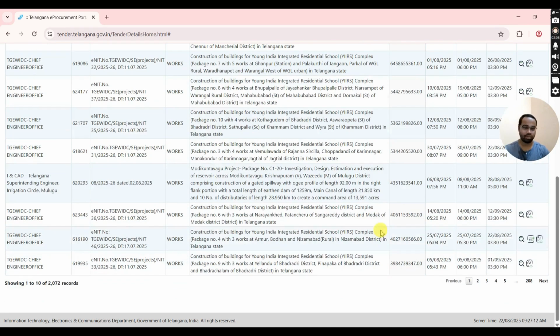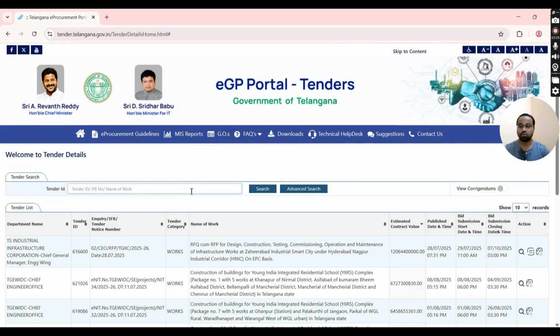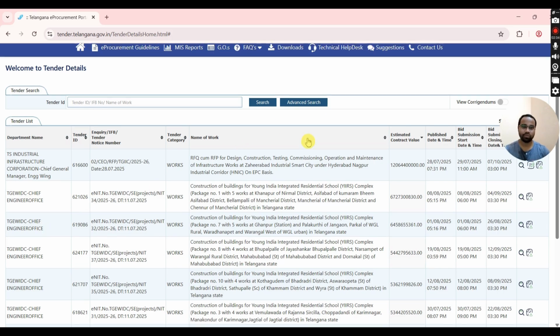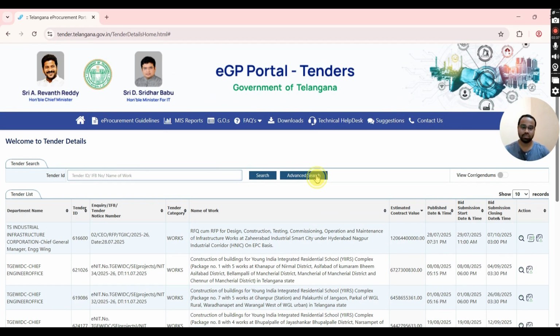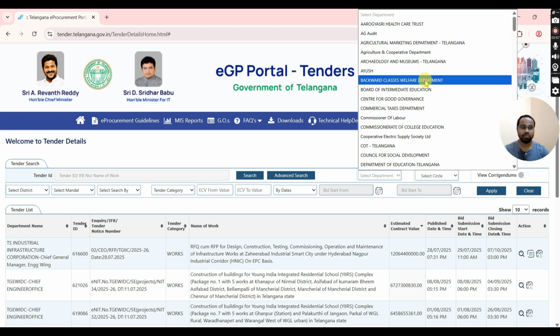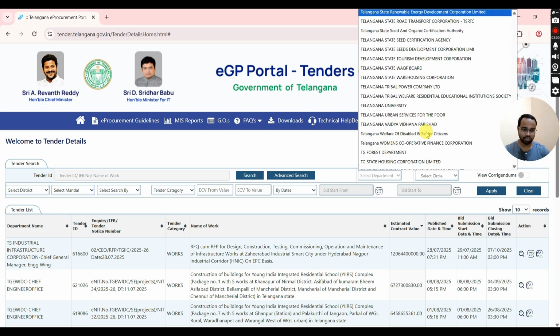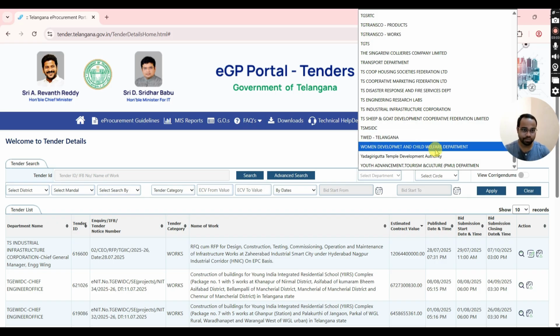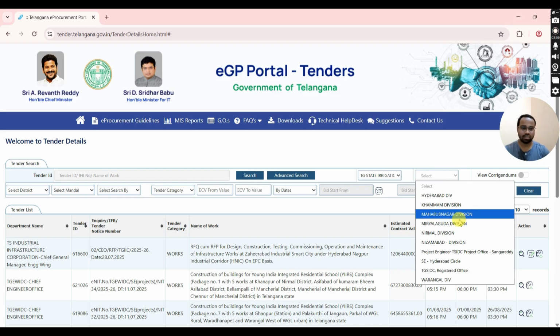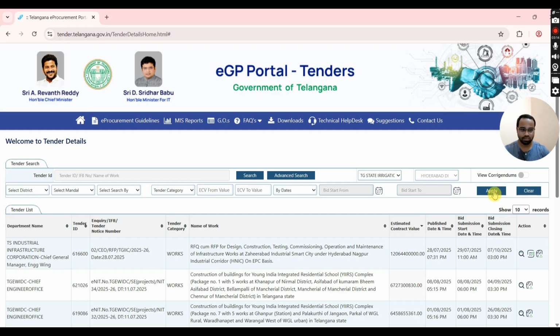If you know the tender ID, invitation for bids number, or name of the work, just type it here and click on search. Or if you want to know department-wise tender details, click on advanced search. There you can select any department by clicking on select department. If you want division-wise works of that department, click on select circle. If you want district-wise or by date, click on the available drop-down lists and select accordingly as per your requirement.